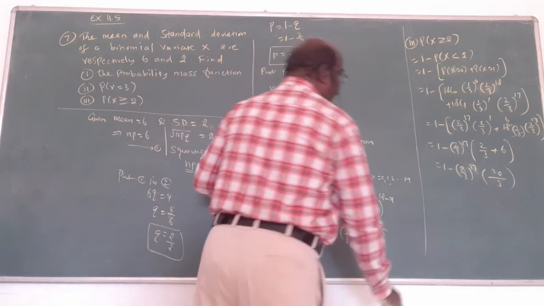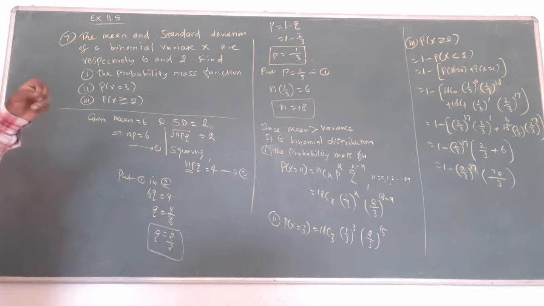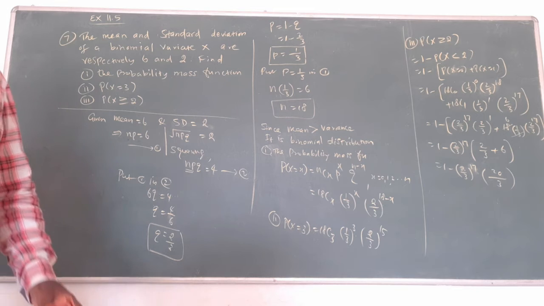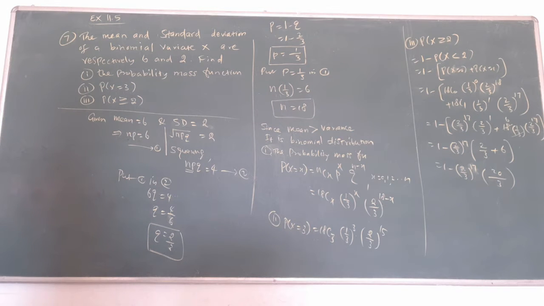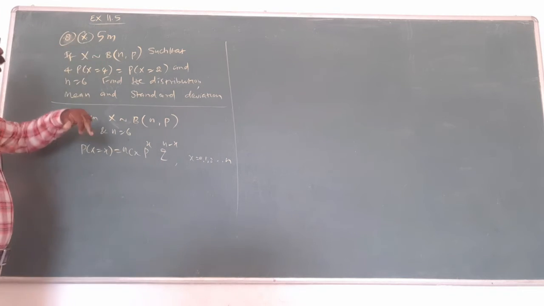In all the three subdivisions, the problems ask you to get n, p, q, then substitute in the formula. After that, whatever the questions are, find them one by one. Just go through everything. It is an easy concept for you. From the last exercise, a 5 mark question came last year already. That's why you got this exercise. Next, the 8th question is a 5 mark question.